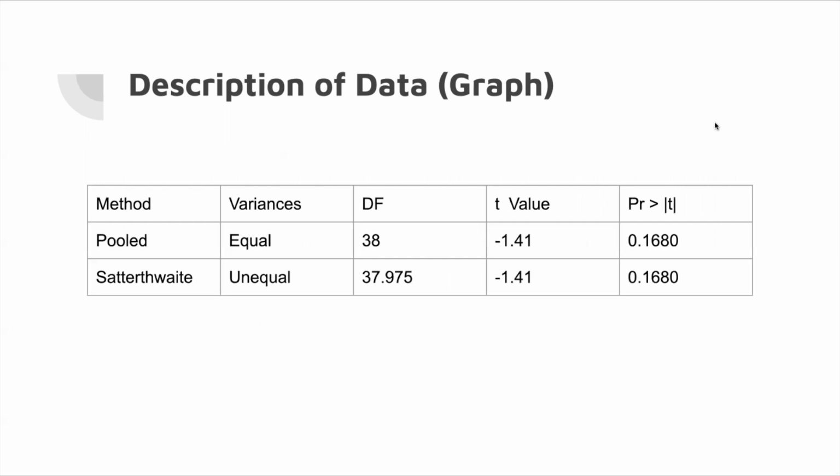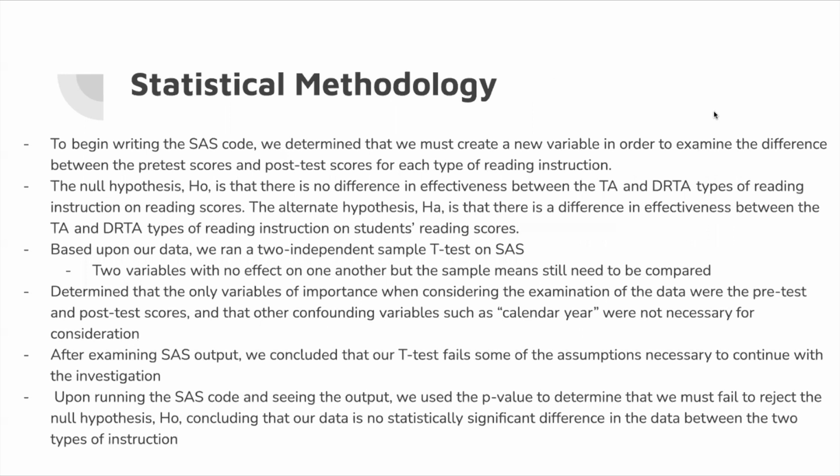Continuing the graph, for our pooled method, our t-value was -1.41, and our Pr was less than t, so it was 0.1680.